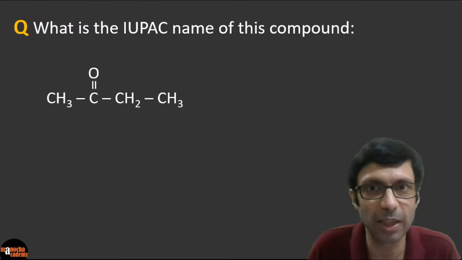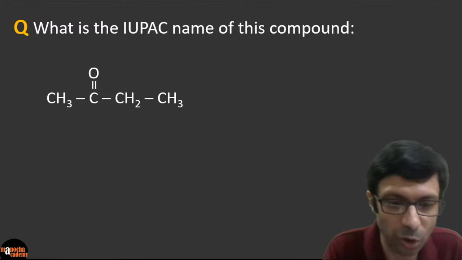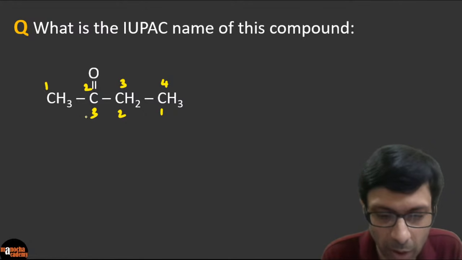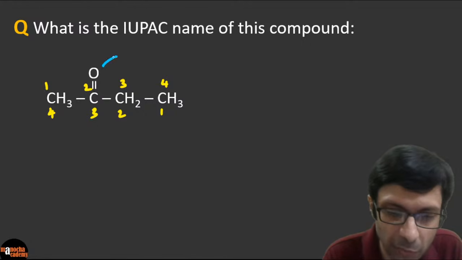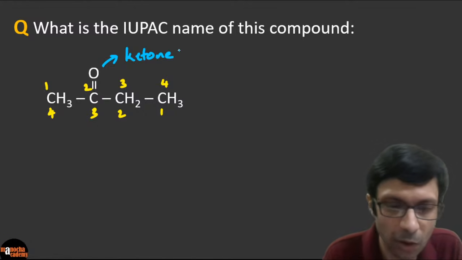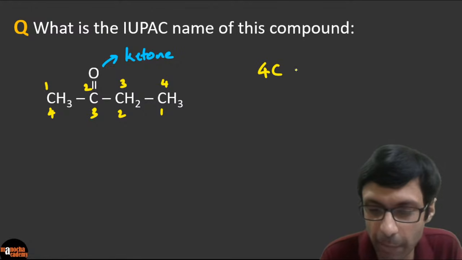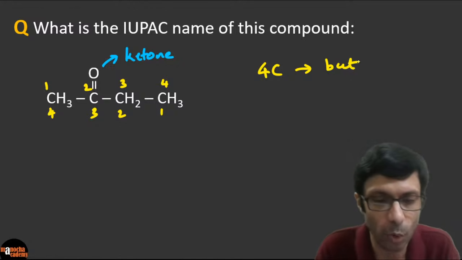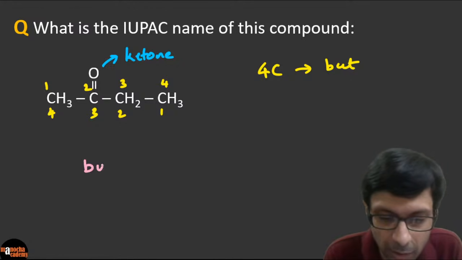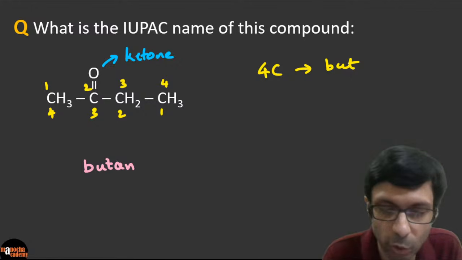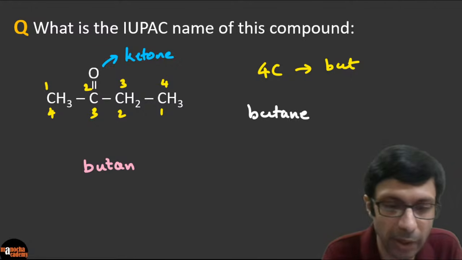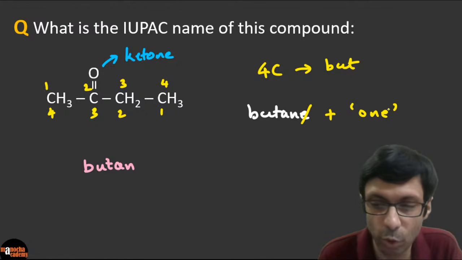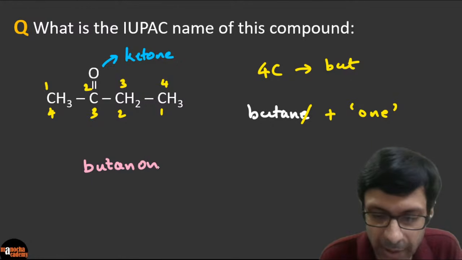What about this one? What is the IUPAC name of this compound? Please try it. Right? So again you can see there are 4 carbon atoms. 1, 2, 3, 4. Again there's the ketone group. Can you guys see that? This functional group, ketone. Because of 4 carbons, it will basically be a but-. If there was no functional group, it would have been a butane. So what will this be? It will basically be a butanone, right? Because we take the butane, delete the E and add one. So it becomes a butanone. So that is our ketone, right?